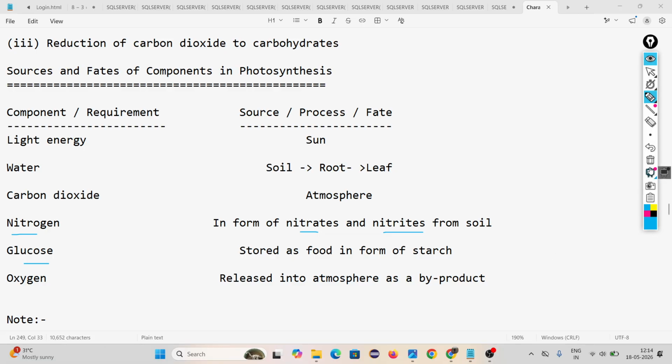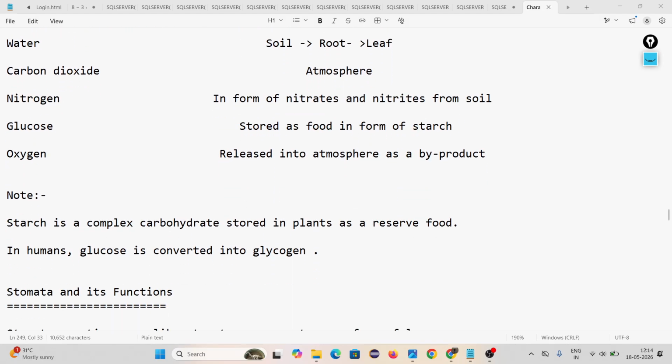Glucose is stored in the form of starch. Means after doing this we make glucose. In photosynthesis, what is the final product? Glucose. This glucose is stored in the form of starch. Then sir, what do you mean by starch? Look, starch is a complex carbohydrate stored in plants as a reserve food.